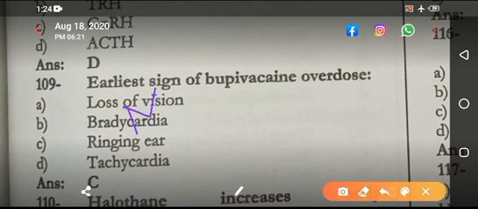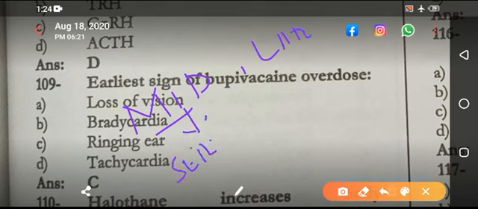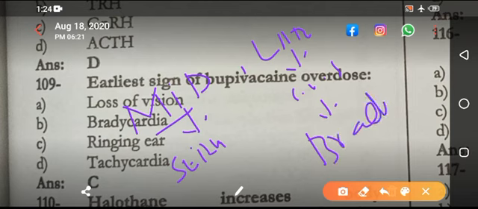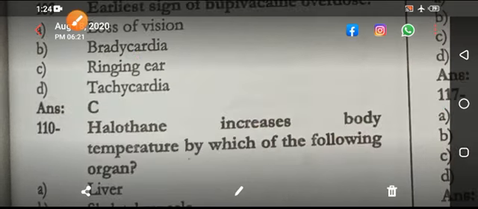Mid sign, you are having the earliest sign, you are having mid sign, and then you are having late sign. The mid signs are the nervous system signs, seizures. The late signs are the cardiovascular signs. That is the vasovagal syncope. There is bradycardia. So the earliest, mid signs, and the late signs. Focus on this. Or here the C is the right option.